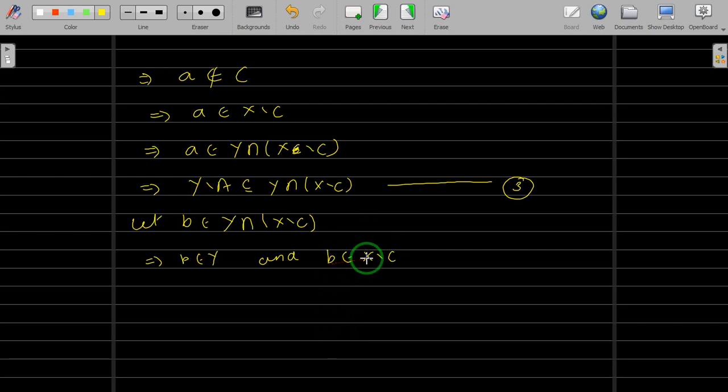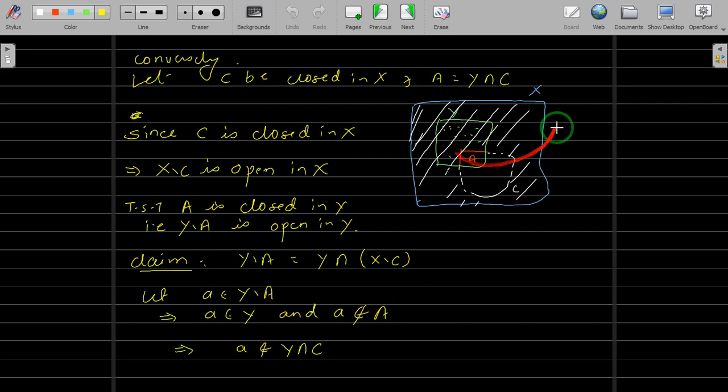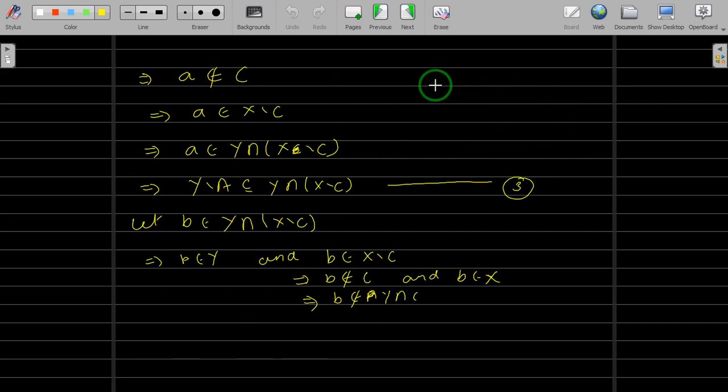Since B belongs to X difference C, this implies this B will not belong to C, and of course this B is in X, the whole space X. Now if B does not belong to C, that implies B will not belong to Y intersection C, because it's not in C, it cannot be in the intersection. And of course we know what is Y intersection C. Y intersection C is A, so this implies B does not belong to A.